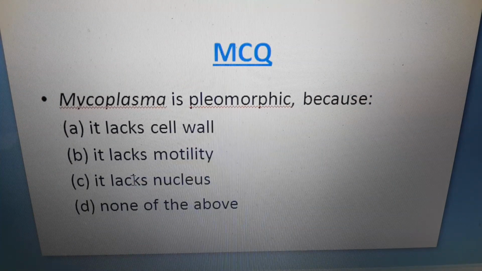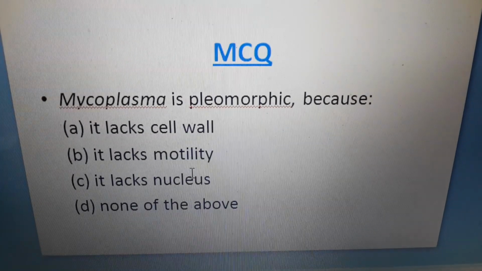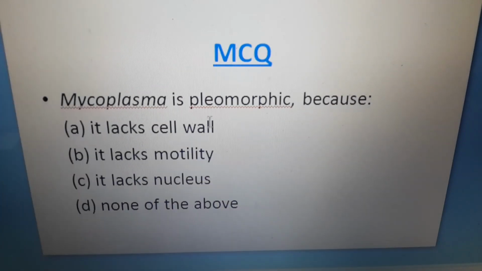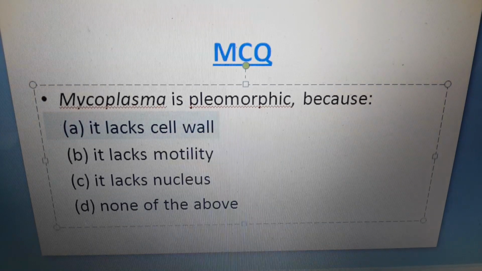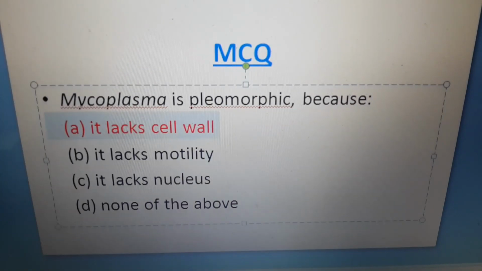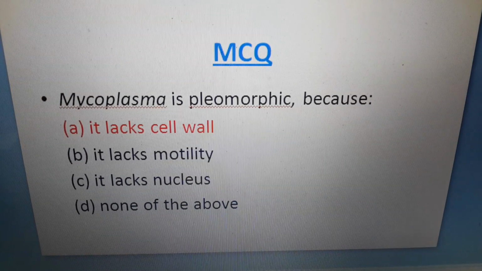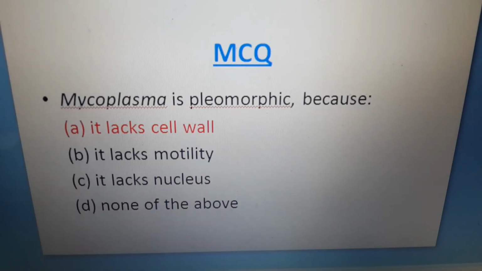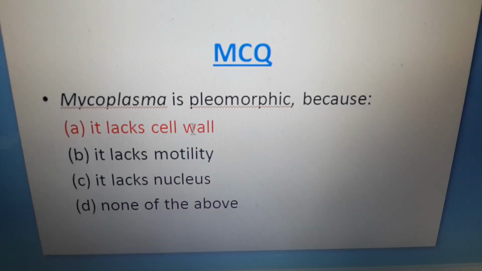but which property causes its pleomorphism? The correct option would be, it lacks a cell wall. That is, mycoplasma is pleomorphic because it lacks a cell wall. Due to the lack of a cell wall, mycoplasma shows its pleomorphism.